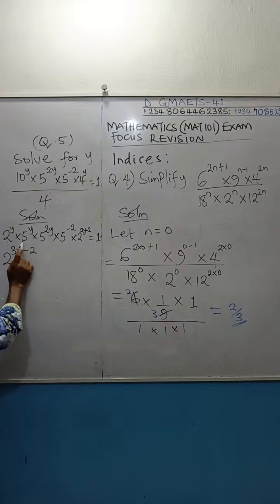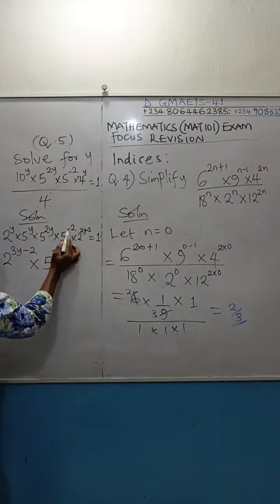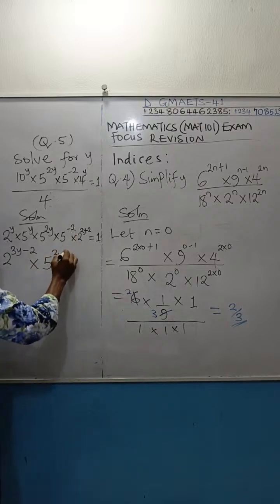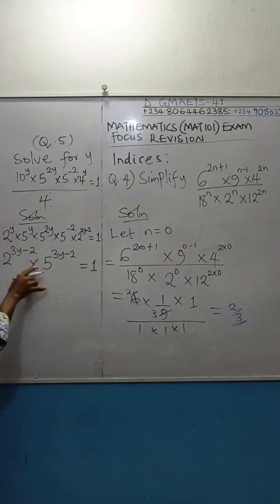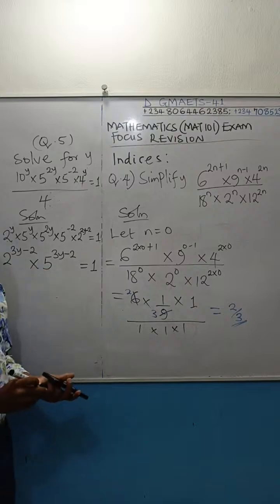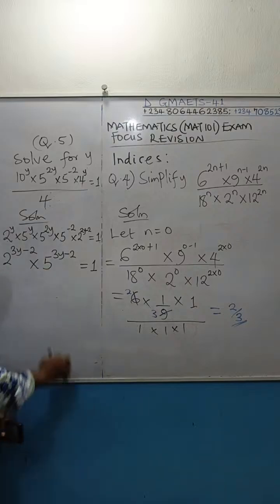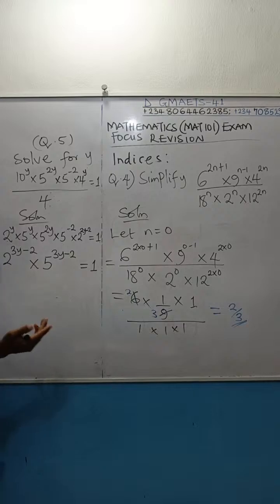Look at it. This is 5, this is 5, this is 5. Apply multiplication law of indices. Pick one of the 5s and add their powers. Y plus 2y will give you 3y. Then look at another power here, plus minus 2. That plus minus 2 will give you minus 2. And that is going to be equal to 1. Now, if you look at these bases, they are not the same. They are different, so you cannot apply indices law to the base anymore since they are not the same.